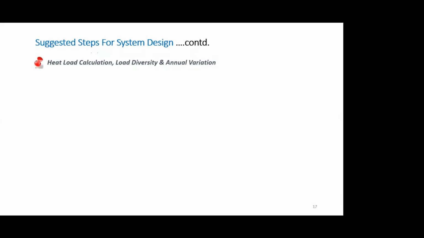So the next important step for system design is where typically you have already started in your courses. You actually do the heat load calculation, but I hope you understand that in a practical facility design, there are so many things which are required to be done, and we need to collect data before we actually start with our calculations, which is of course the heat load calculation and calculating the load diversity and its annual variation.